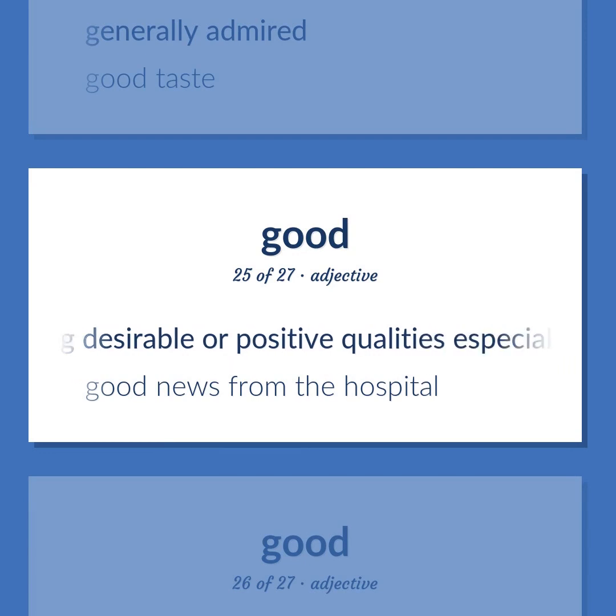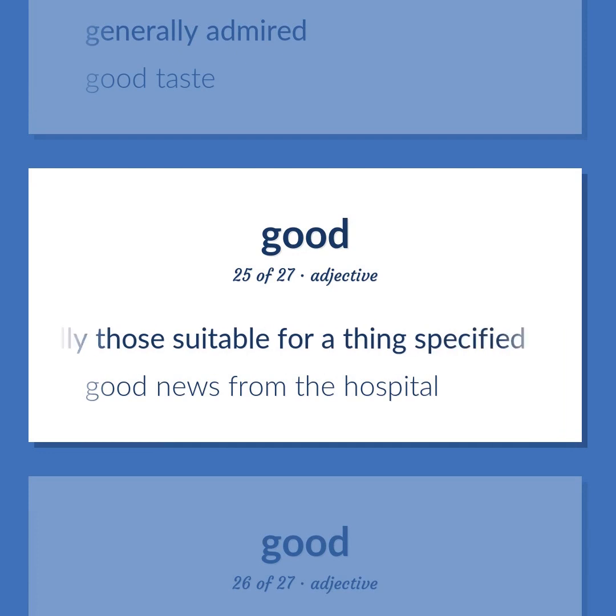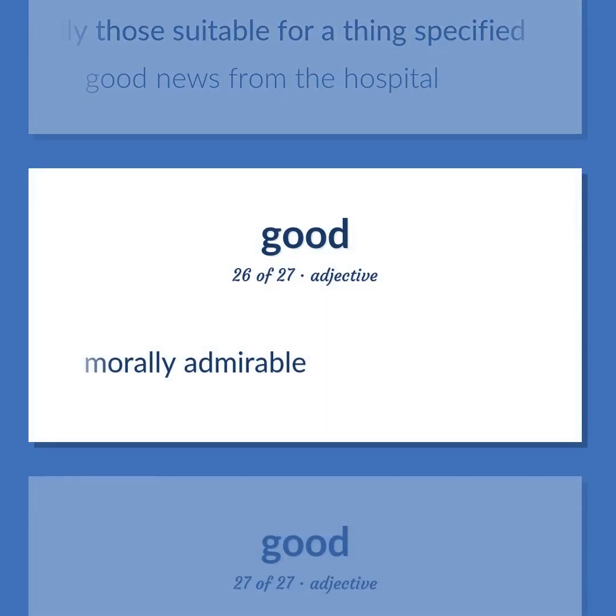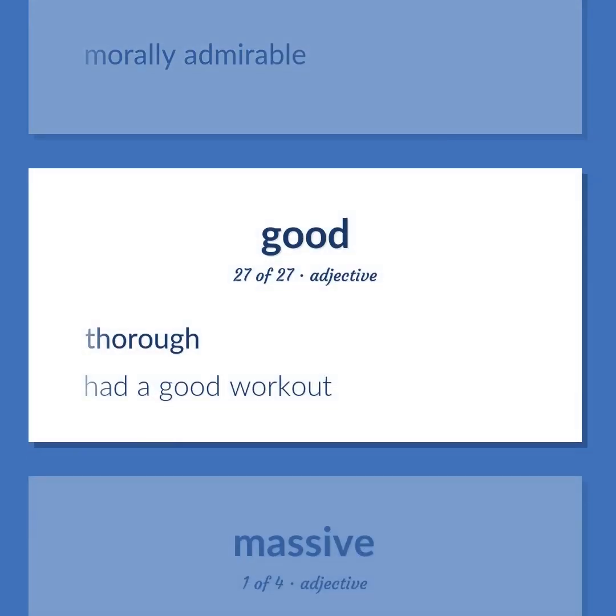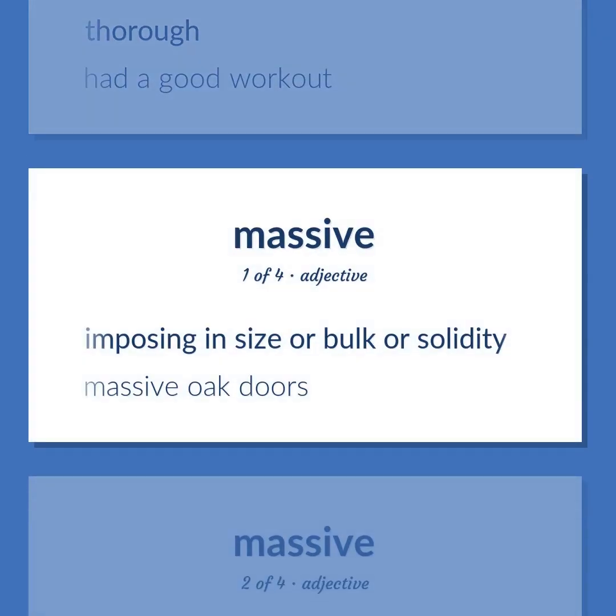Having desirable or positive qualities, especially those suitable for a thing specified. Good news from the hospital. Morally admirable. Thorough. Had a good workout. Imposing in size or bulk or solidity. Massive oak doors.